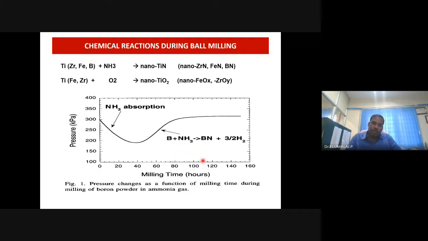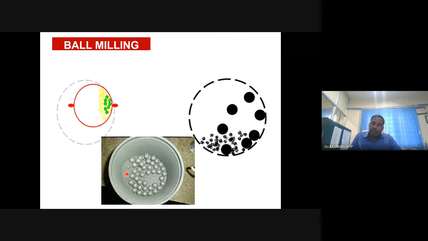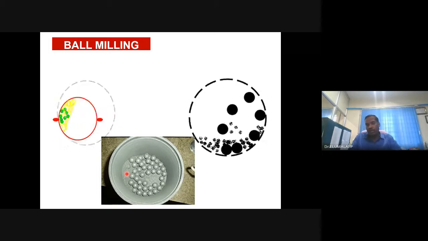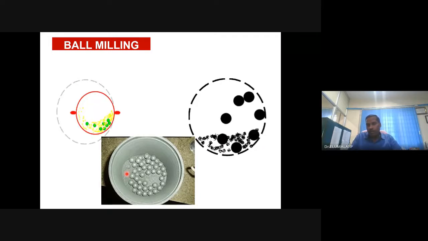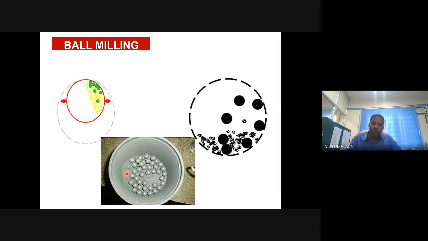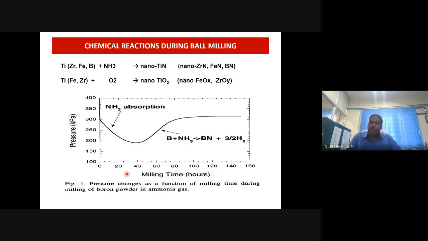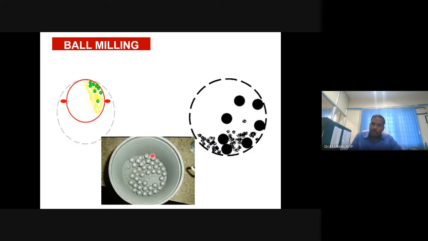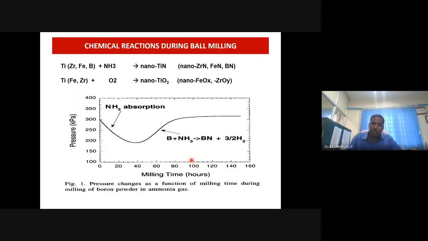So no reaction is taking place. Titanium remains as titanium, and it is a closed condition, with no escape or leakage of moisture or oxygen or any other component. But if you intentionally use ammonia inside this vessel during this milling process, there is a possibility that you may end up with some reaction.